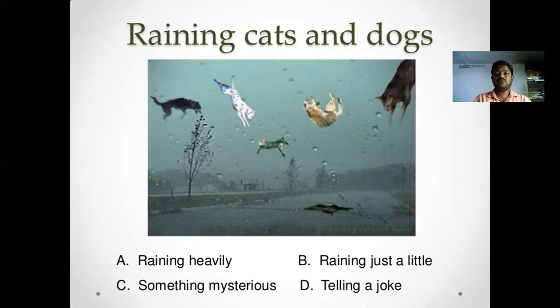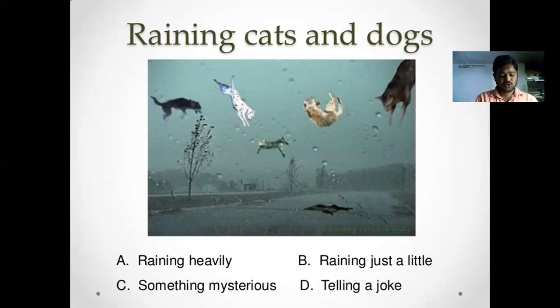That means we don't know what happens. That can be expressed with raining cats and dogs, and what is the mystery going on there, and what about this corona situation, and how the virus is going to act. It's also raining cats and dogs. It's just like something mysterious, and raining just a little. That means we can say raining heavily, and we can say just a little rain.